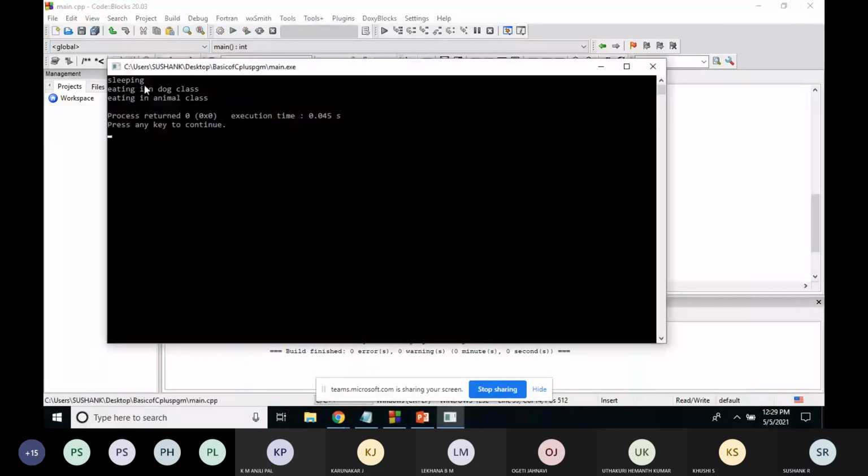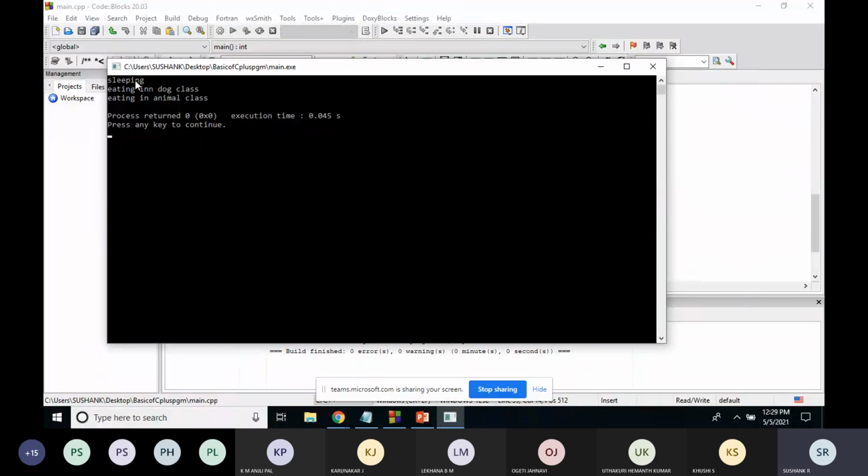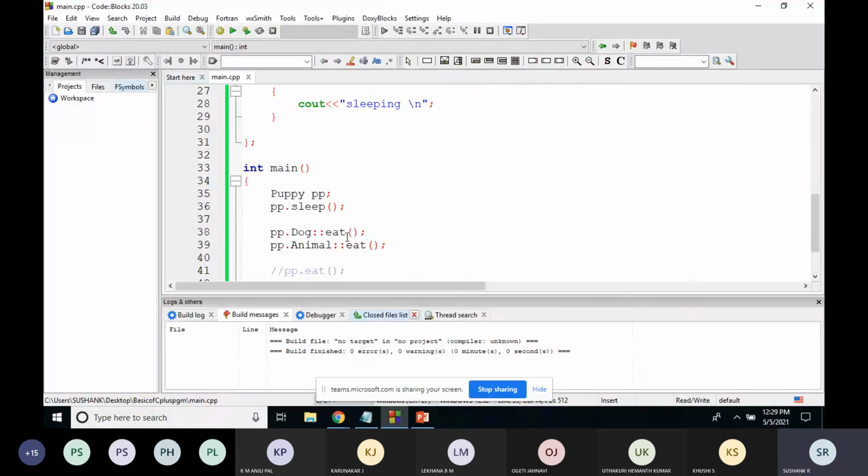See, the function eat which was there in the puppy class, the function eat which was there in the dog class, the function eat which was there in the animal class. So you just need to specify, that's all. Each function of dog class, each function of animal class. In this way, if you write these two statements, you can execute each function of both the classes. Is it clear? Understood? Yes, sir.